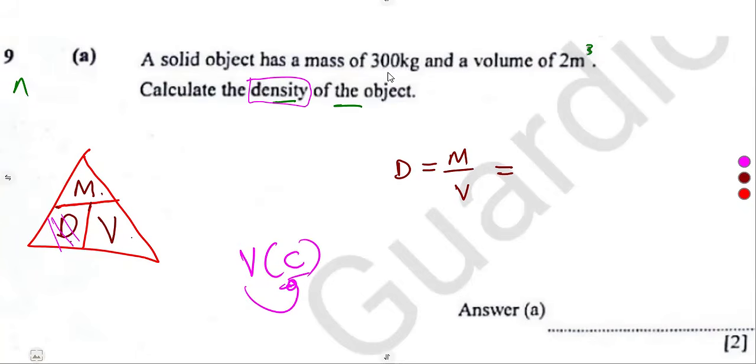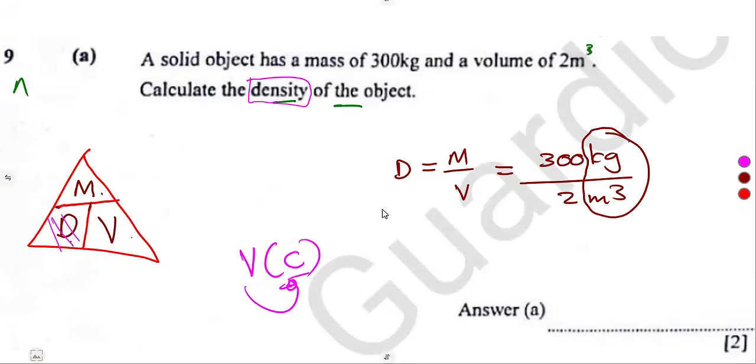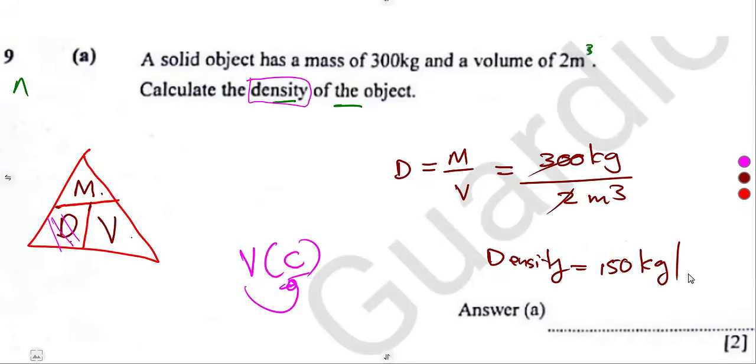The mass is 300 kilograms over the volume in cubic meters, so it will give us kilograms per cubic meter. So our density is 300 divided by 2, that's 150 kilograms per cubic meter.